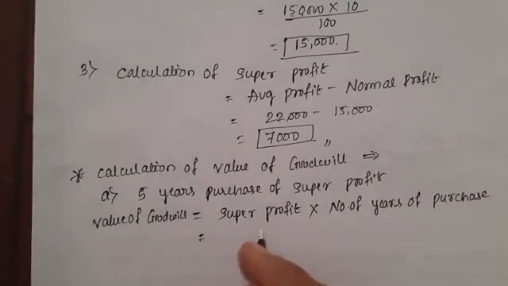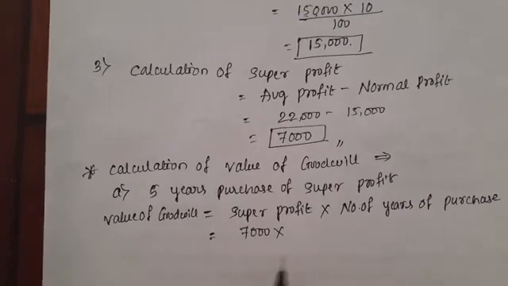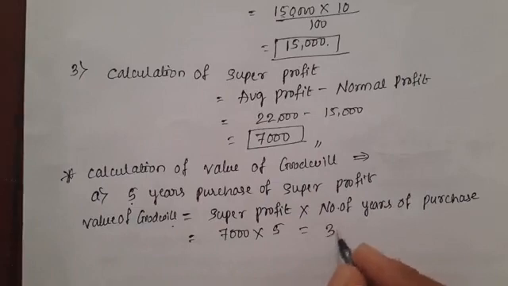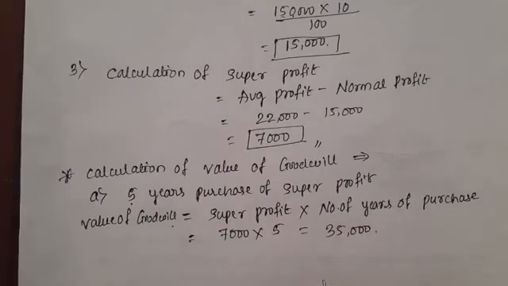Here super profit 7,000 into number of years, 5, equals 35,000.